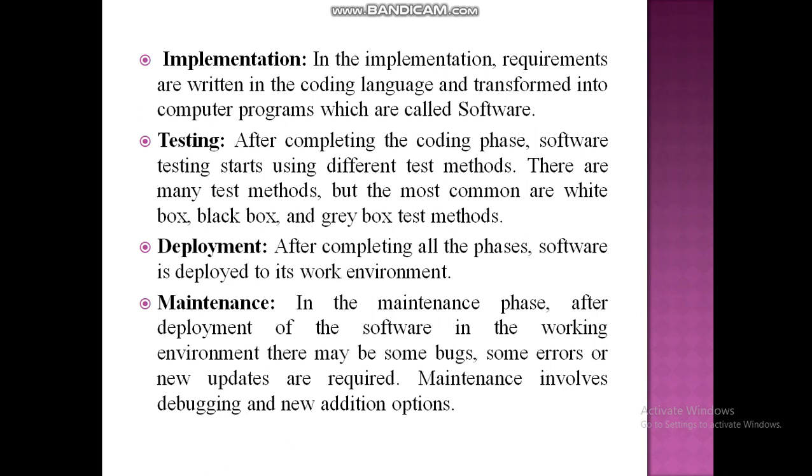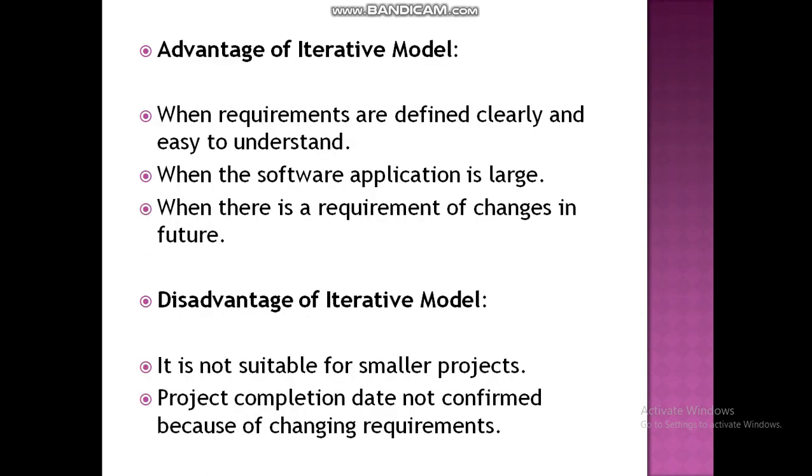After deployment of the software in the working environment, there may be some bugs, some errors, or new updates required. Bugs are rectified and updated in the maintenance phase. Maintenance involves debugging and new addition options, so any new requirements are added and updated in the maintenance phase.